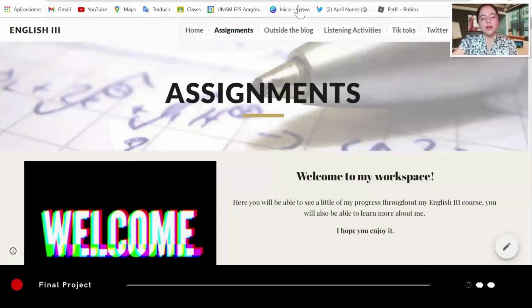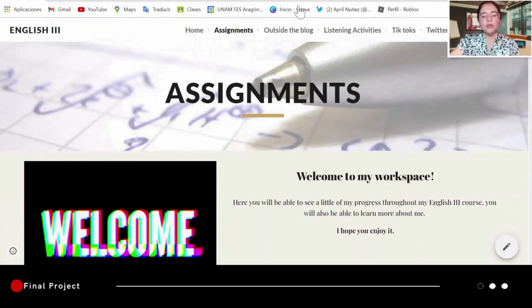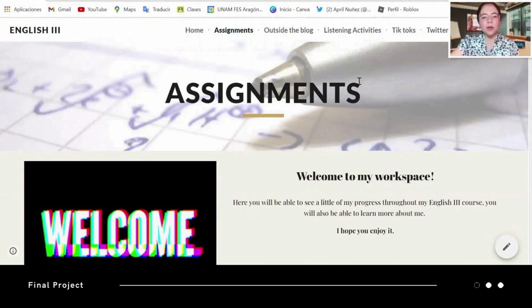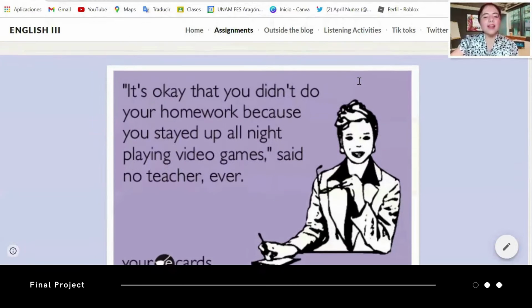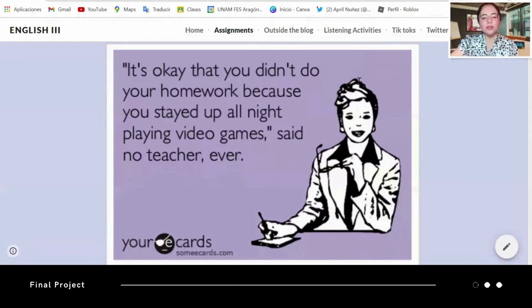Assignments. In the assignment section is an image that welcomes you, and after it you can see an introduction to this part of the blog. To make it more interesting and funnier, I uploaded this hilarious image that made me laugh, and here you can see all of the assignments that I did through my English semester.